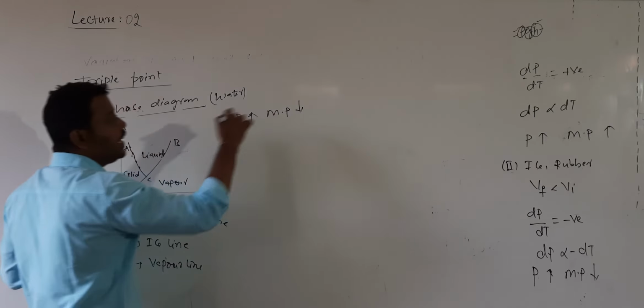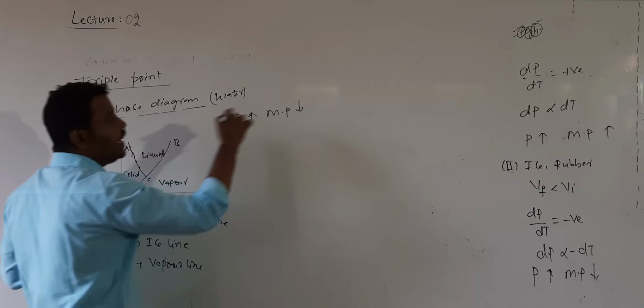These are the lines on which, at a given pressure and temperature, both solid state and liquid state exist. Because I am drawing the phase diagram for water, the solid is ice, the liquid is water, and the gas is vapor. At what pressure and temperature are both ice and water in thermal equilibrium? That line is called the ice line. What is the meaning of thermal equilibrium?